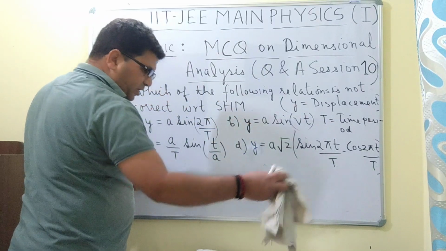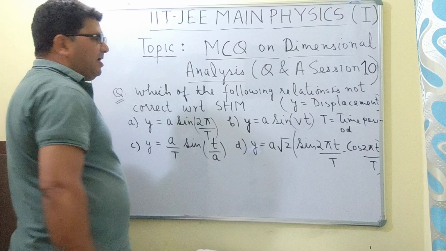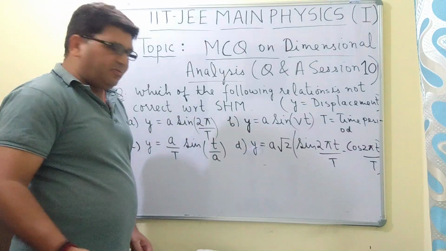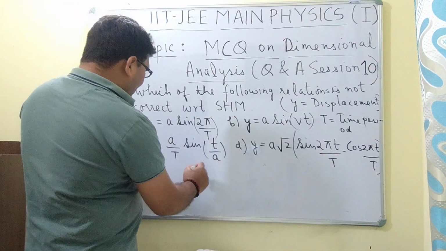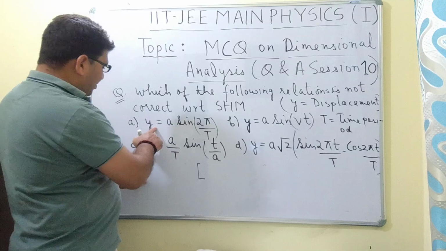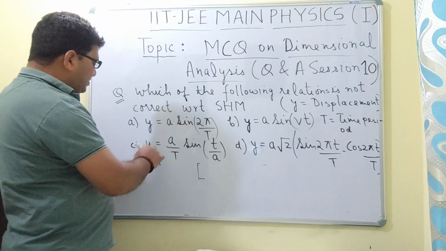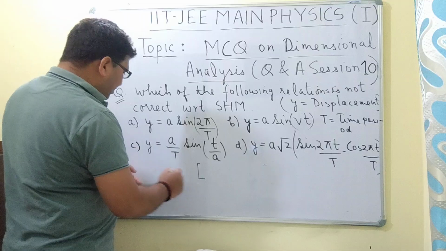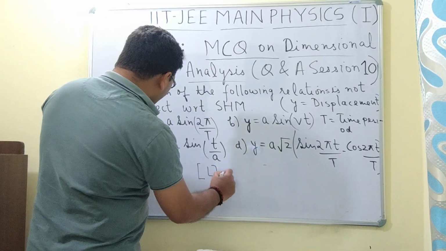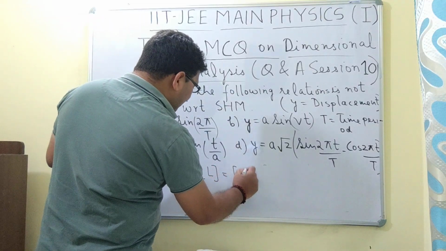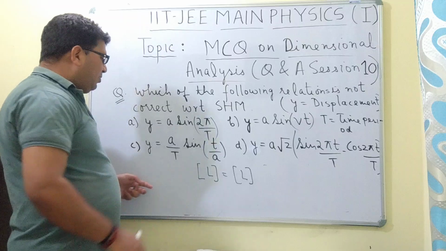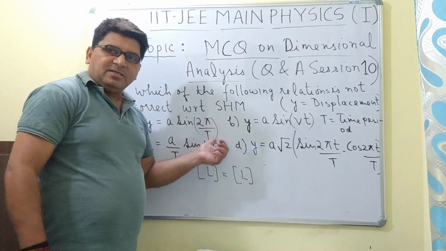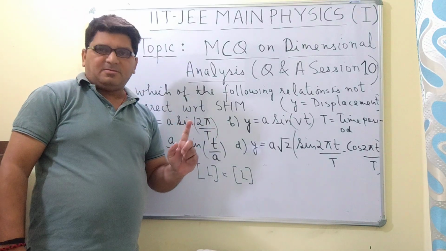So now we will use the concept of dimensional analysis, or the principle of homogeneity. For that we will find the dimensions of all the terms on the right side and the left side of the relation. The dimension of y is L, the dimension of a is also L, but here in sine 2 pi upon T, the term 2 pi upon T is not dimensionless.